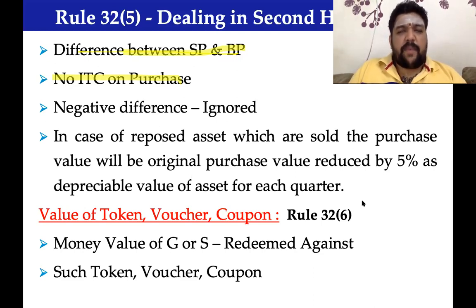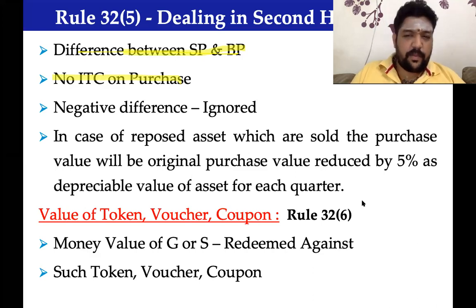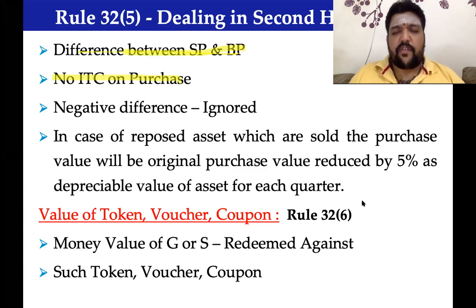In case of buying and selling of used goods, the valuation says we are liable to pay tax on the difference between selling price and purchase price. The car was purchased for 3.5 lakhs from an individual customer and sold for 5 lakhs to another individual customer.